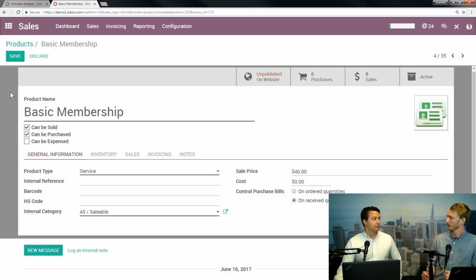I don't know offhand whether that's there, but it would be something like how to manage your service company with Odoo. It's also covered in the Project Management app webinar, because timesheets are managed through the Project Management app. So let me know if you can't find what you're looking for in the playlist, but absolutely you can sell service products, and it's a pretty robust feature set for doing so.